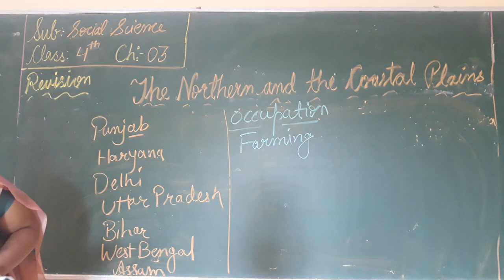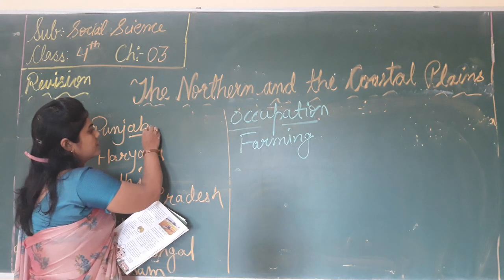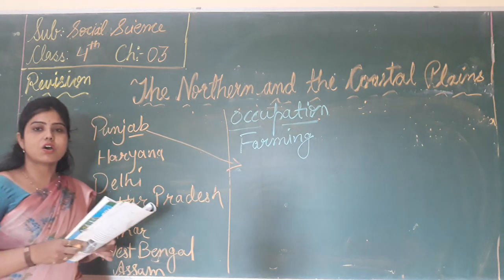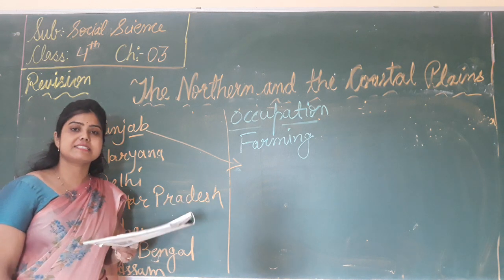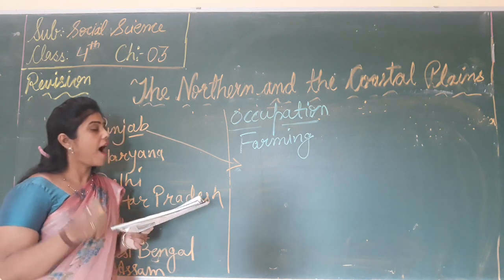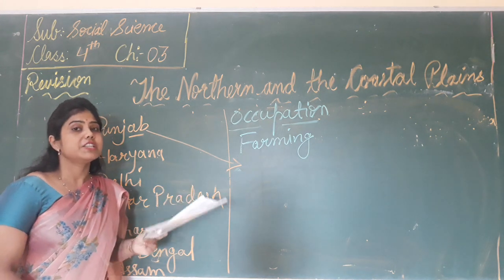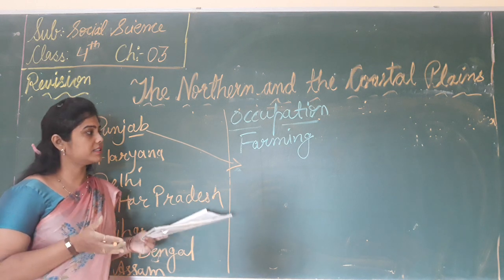Now we will discuss Punjab. The farmers of Punjab use modern machines such as tractors and harvesters in agriculture.